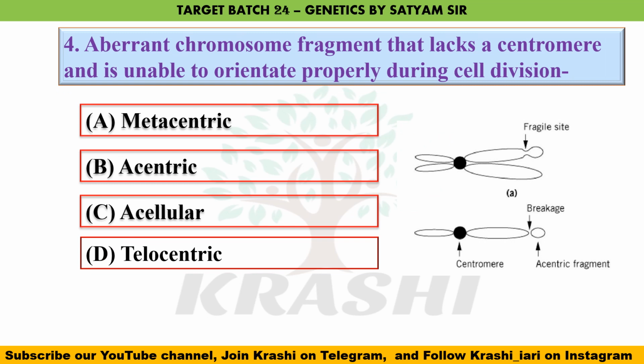Question number 4. Aberrant chromosome fragment that lacks a centromere and is unable to orient properly during cell division is. So it is called acentric. You can see here a fragile site breaks and this acentric fragment arises.